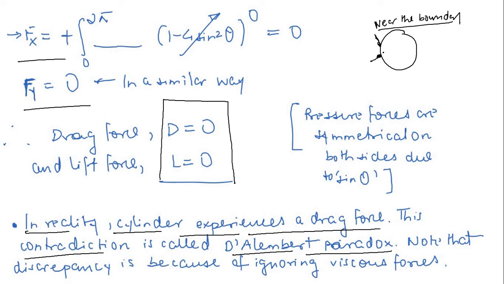So in an actual situation, it is not true that the drag and lift is zero. It can acquire certain values, especially the drag, which can be high. But ideally it should be zero if the fluid is totally inviscid, or it should be very much negligible. Now let us move to a very important concept.